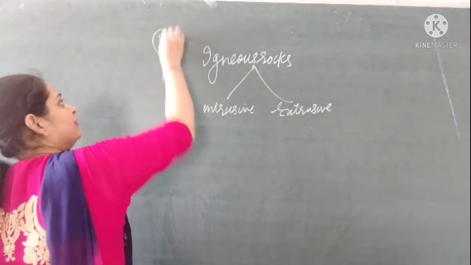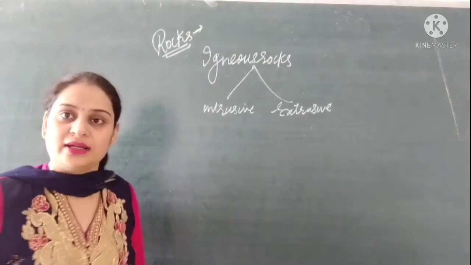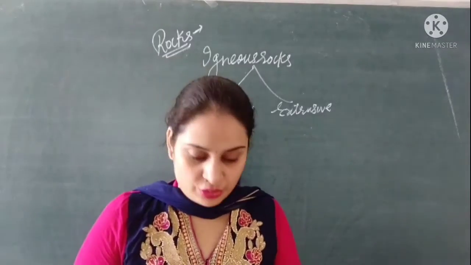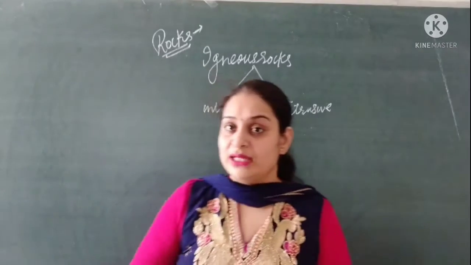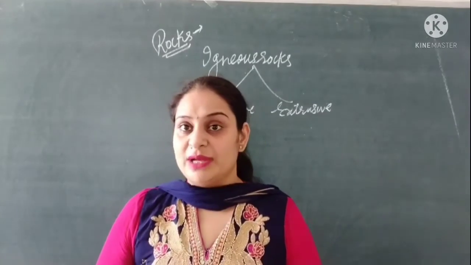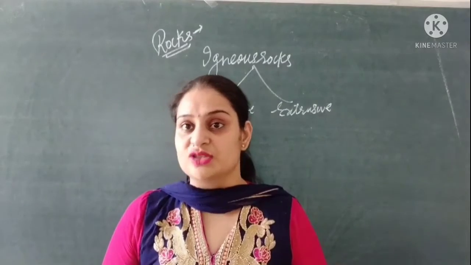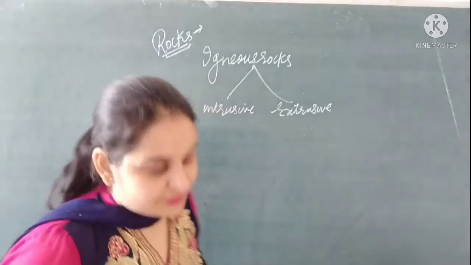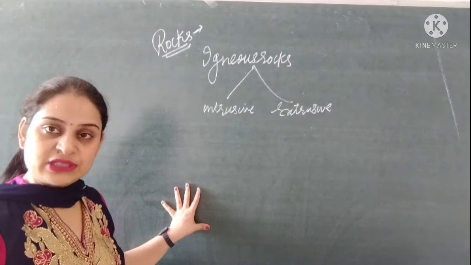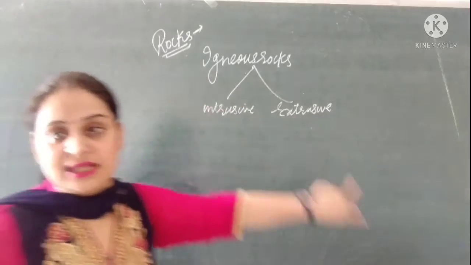First we will discuss what rocks are. As we know, our earth's crust is made up of rocks. Any natural mass of mineral matter that makes up the earth's crust is called rock. We have divided rocks into different categories, but firstly we are going to discuss the first type of rock, which is igneous rock.